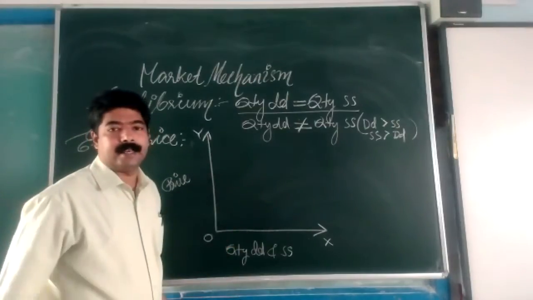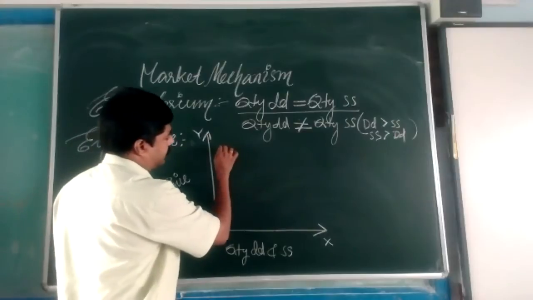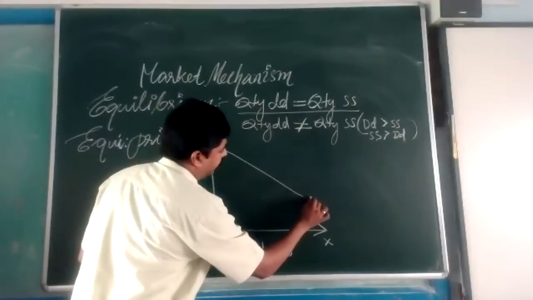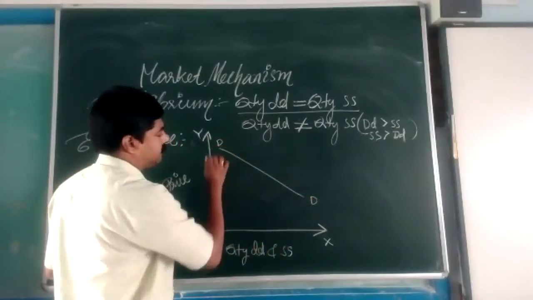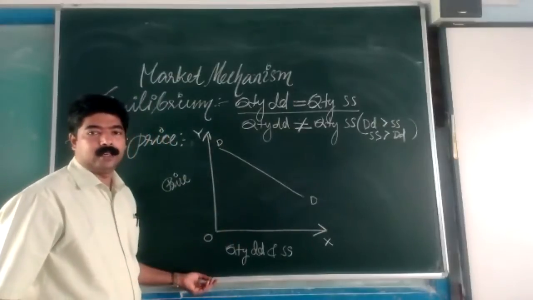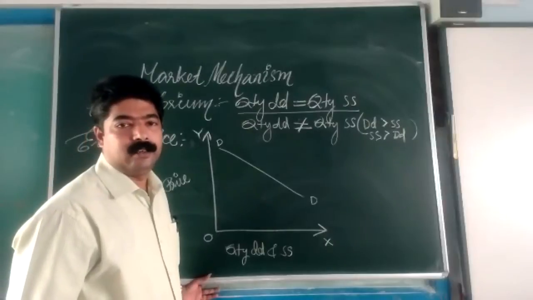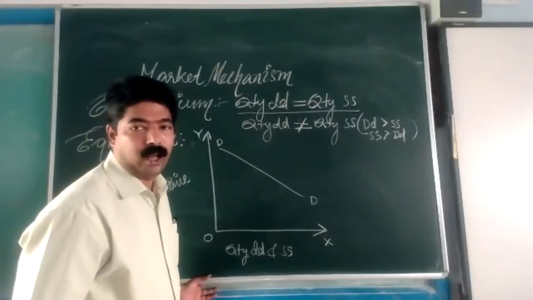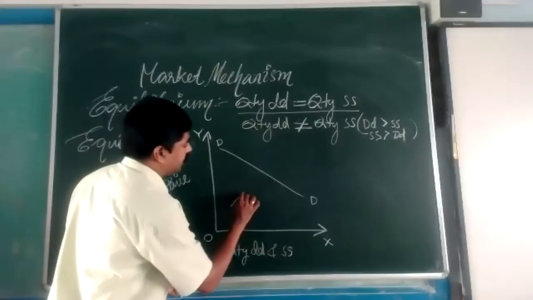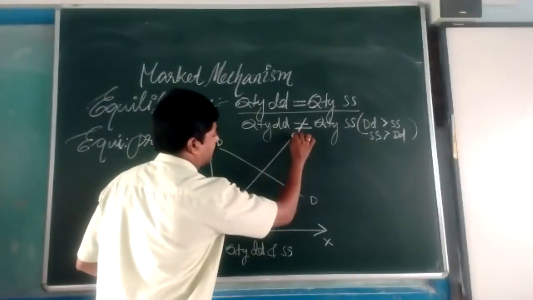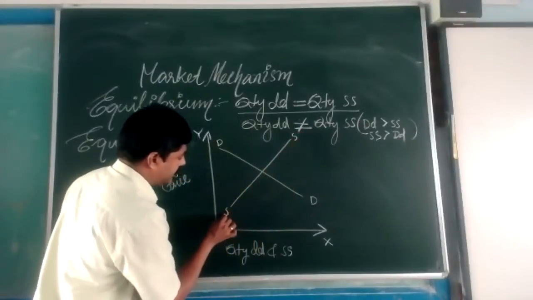I'm using a straight line demand curve, negatively sloped, D, demand curve. Now the shape of the supply curve is also, we have studied, positively sloped. Drawing a positive slope of supply curve, a straight line supply curve, and written